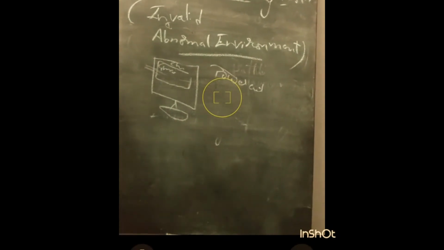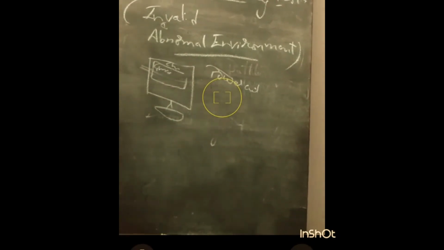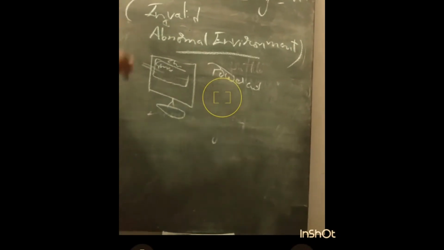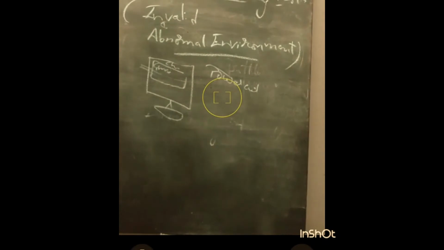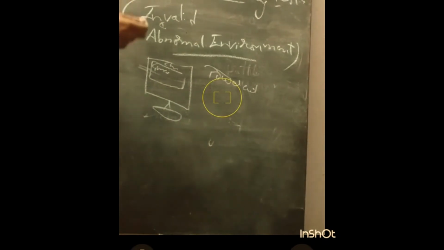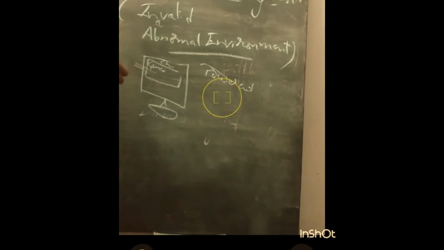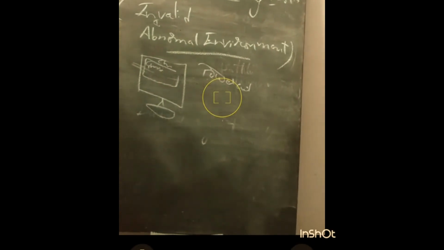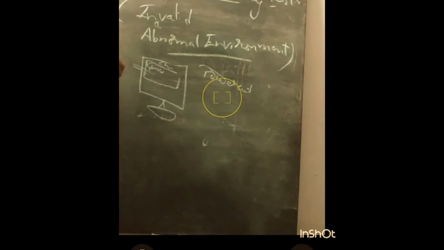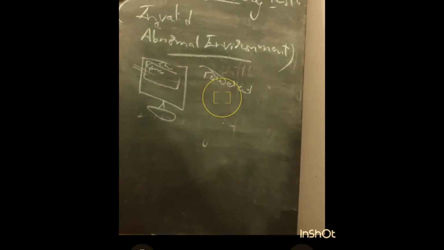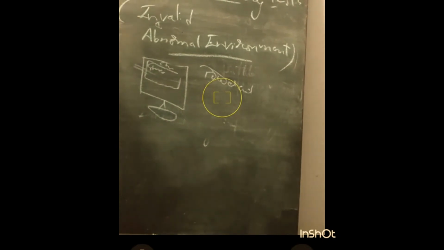Normal environment means there won't be any power cut, everything will be fine. But in abnormal environment, once the sudden power cut happens, your system suddenly gets shut down. Okay? After the power came again, you started your system, and again you open the Chrome browser. Then you need to get the previous task status. You have to continue with the previous task. You need not start again from 1 to 10.